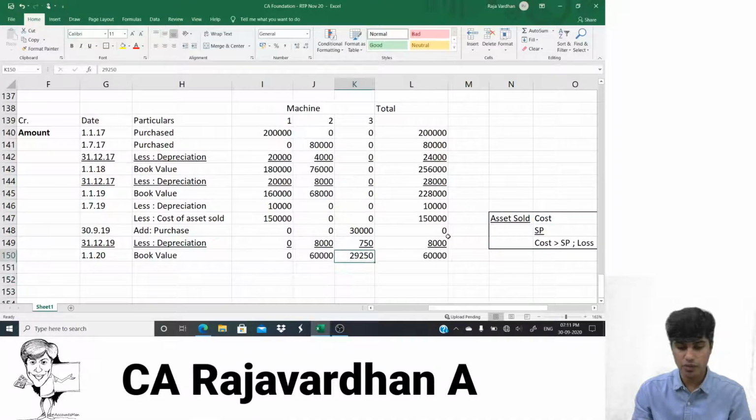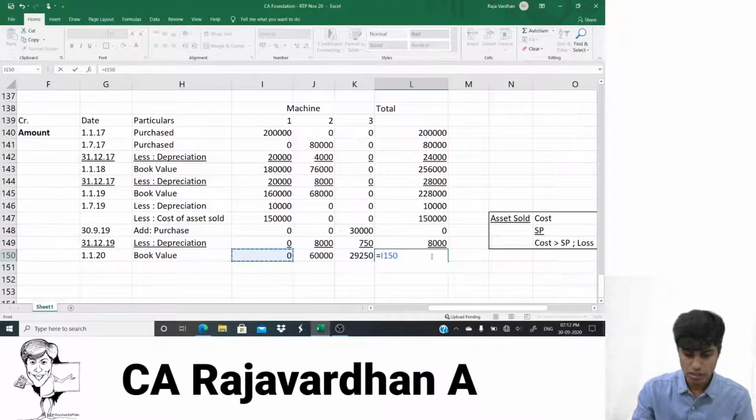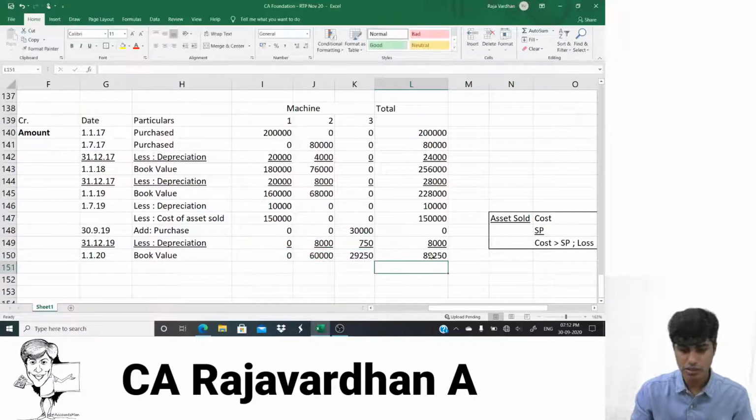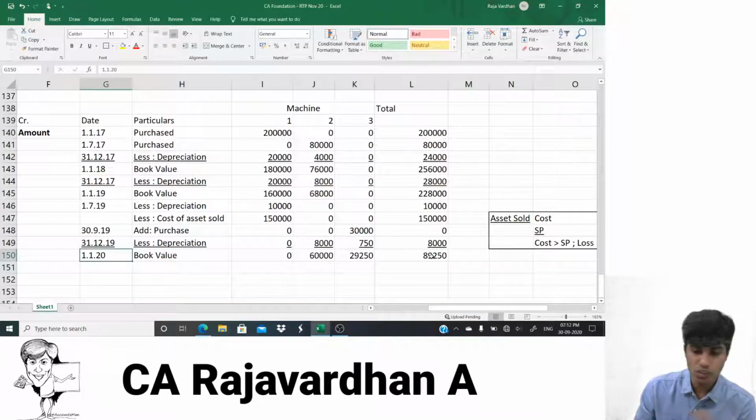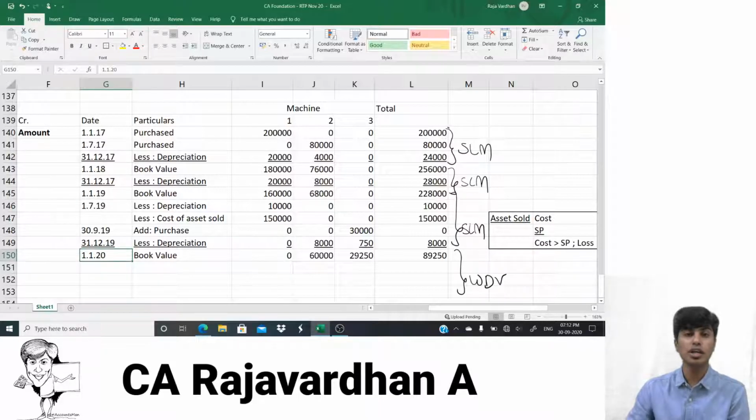So then what is the value that's remaining here? It is 60,000 plus this plus this. So it should become 89,250. Another important point here is, see, we're done with 2017. This is 2017. This is 2018. Here we'll do what? SLM. Here we did what? SLM. And this year also we did what? SLM. But for this year we would have to do WDV. We would have to do written down value method.